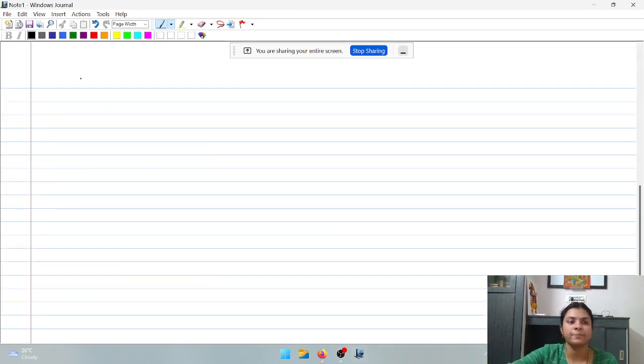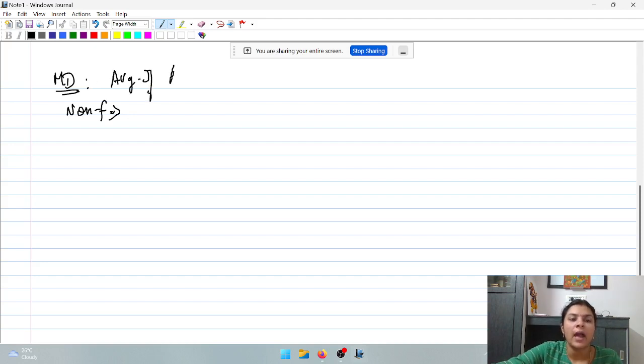Going to the next. The next measure is mean deviation. Now when it comes to mean deviation, if it is a non-frequency distribution, what is mean deviation? It is the deviations from mean, and not just any deviation. We take it as absolute deviation. We will ignore the negative sign, we will only take the value. So it is the average of absolute deviations.